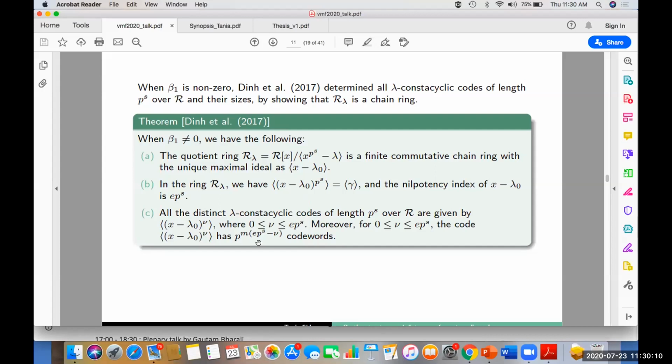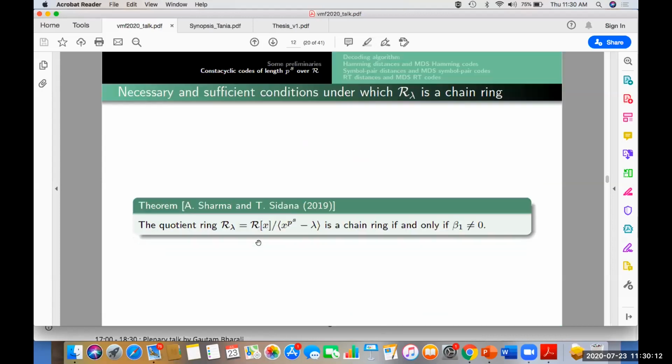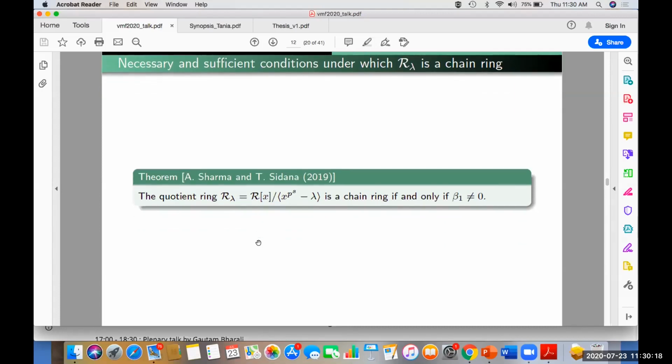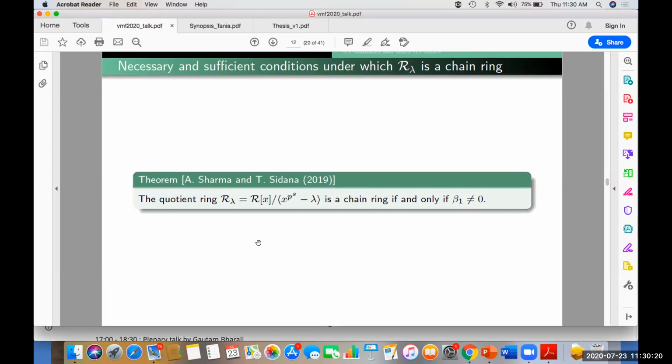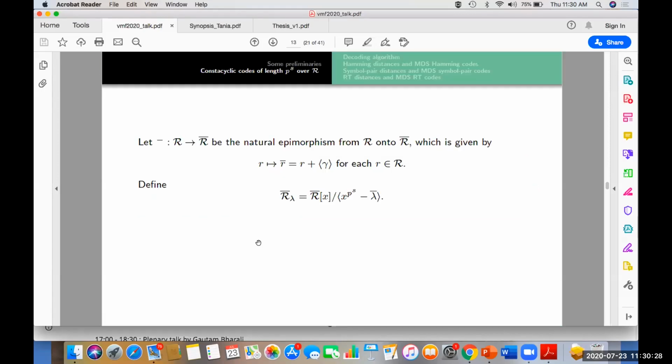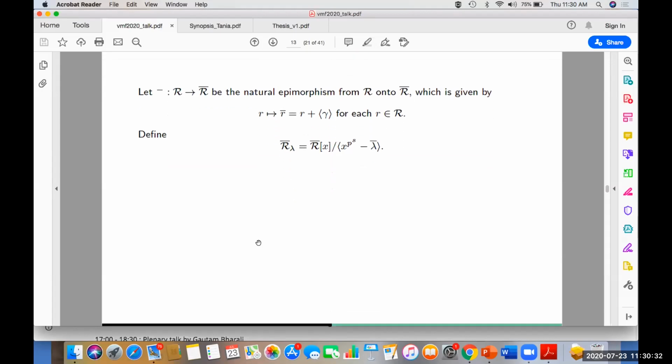We have considered the other case, the case when beta 1 is 0, and we have explored that the ring R_lambda is a non-chain ring in the case when beta 1 is 0. Therefore, this ring contains non-principal ideals, hence lambda-constacyclic codes are non-principal in that case. And now we will proceed to determine algebraic structures in the case when beta 1 is 0.